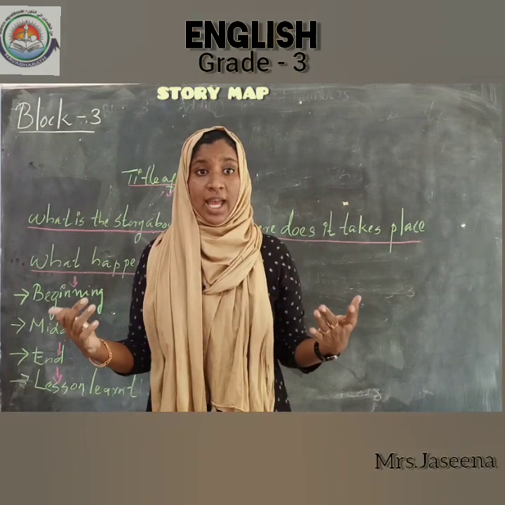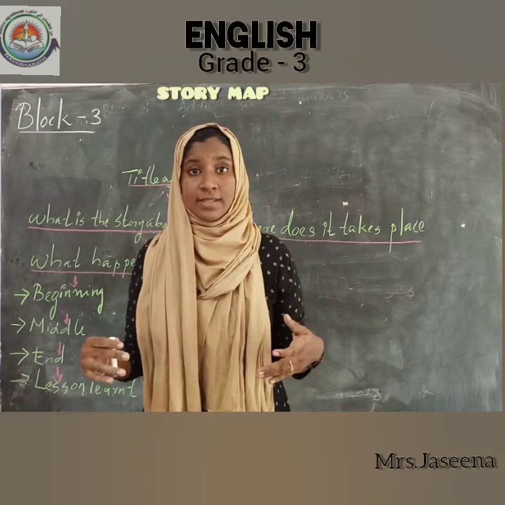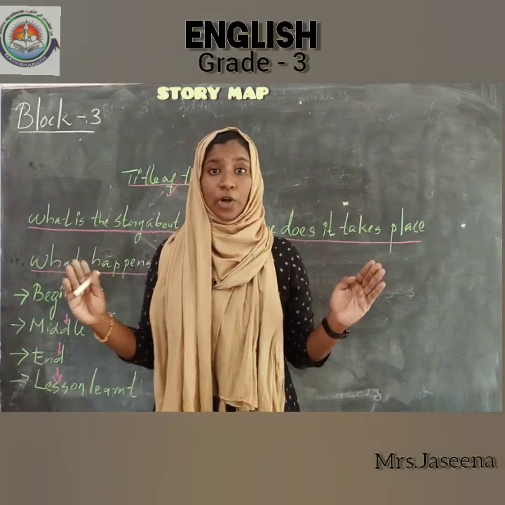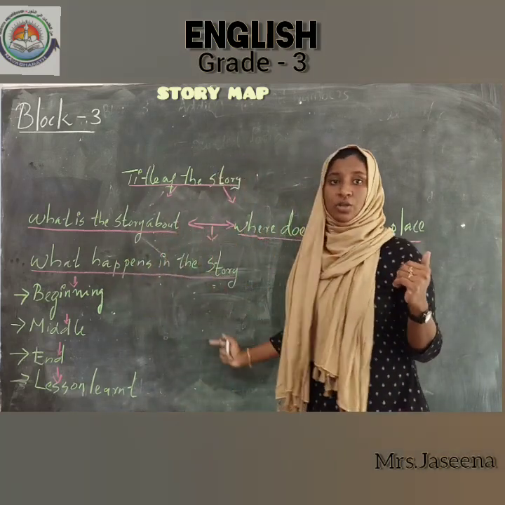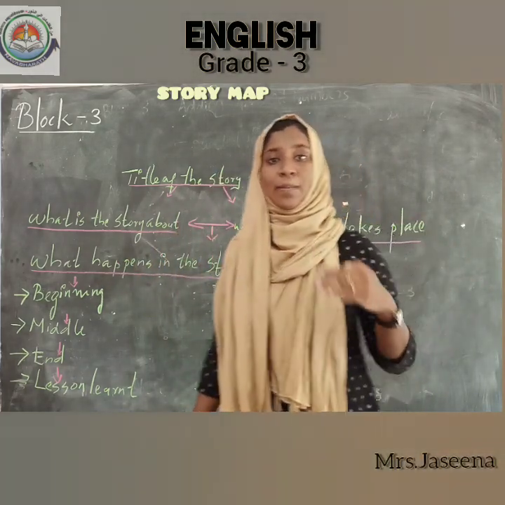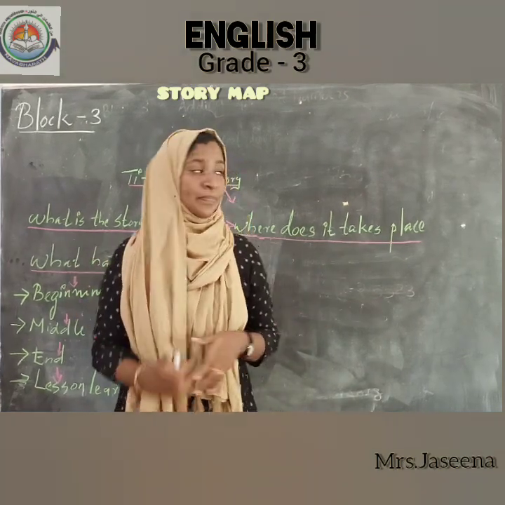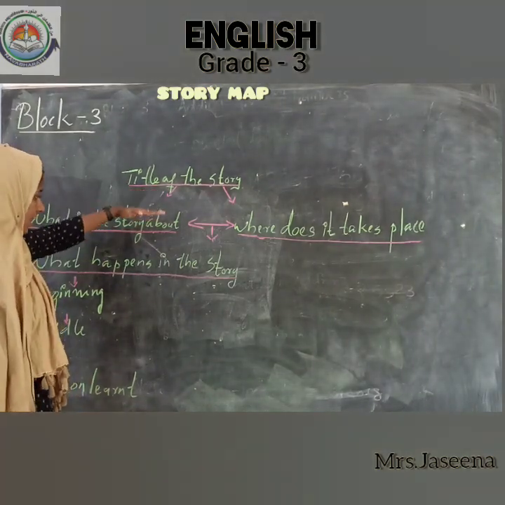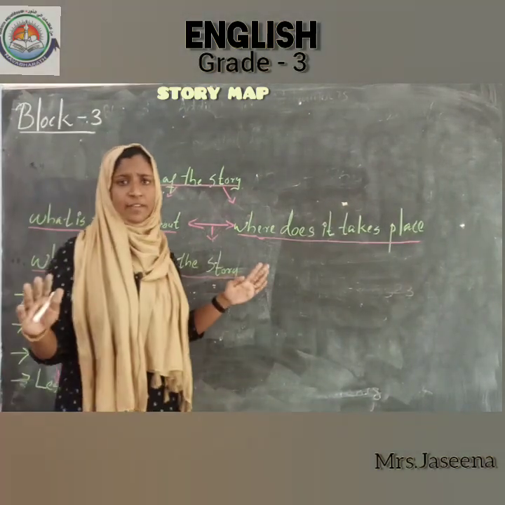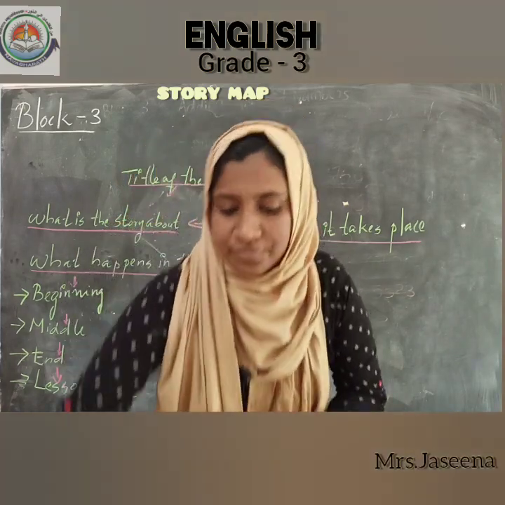Okay. We know that while retelling a story, we include only the important events and avoid all the unimportant details. So here our story map helps us to retell and summarize the important events from a story in a correct sequence. And it gives the overall view of the story. We include only the important events.